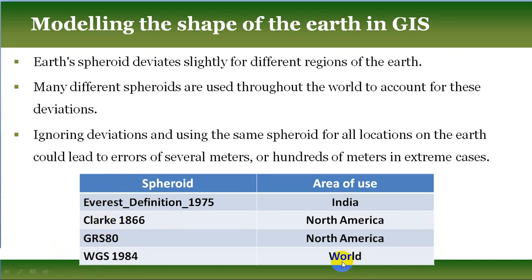For entire world mapping purposes, we use WGS 1984, which is called World Geodetic System 1984. In the same way, whenever a cartographer makes a map for Australia, for China, or for different regions, they use different types of spheroids. As per this presentation, we just show you very few of them.